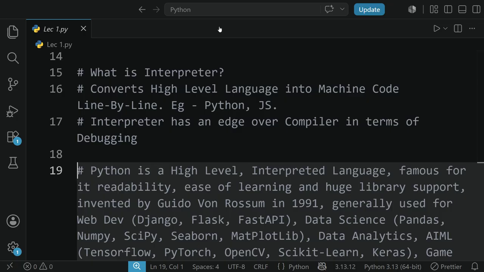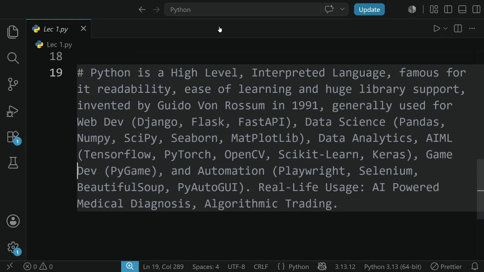Data science and data analytics have the support of Pandas, NumPy, SciPy, Seaborn, Matplotlib. In AIML, we have the support of TensorFlow, PyTorch, OpenCV, Scikit-learn, Keras. In game development, we use Pygame. For automation, we use Playwright, Selenium, Beautiful Soup, PyAutoGUI, and so on.